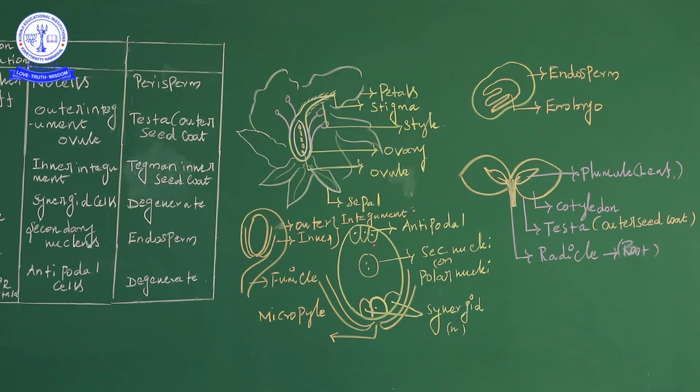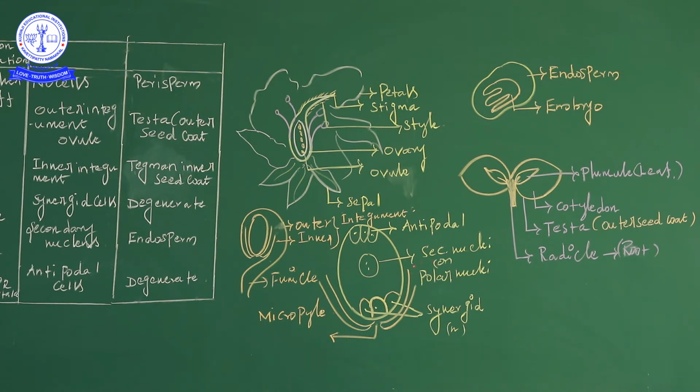The differentiation between angiosperm and gymnosperm: in gymnosperms the endosperm is formed before fertilization, but in angiosperms it is formed after fertilization. In angiosperms the endosperm is in the 3N condition, but in gymnosperms it is in the haploid condition. This differentiation is very important.